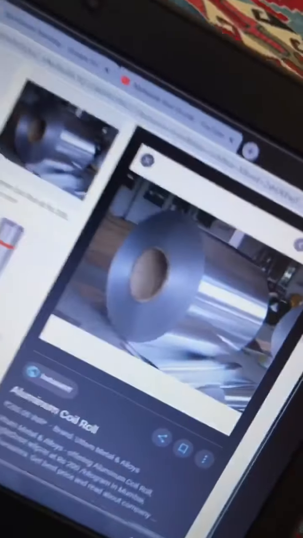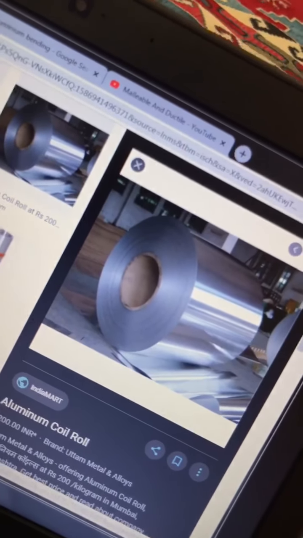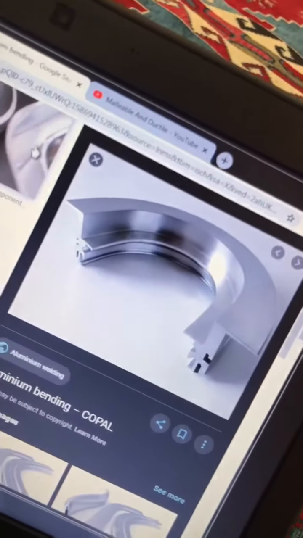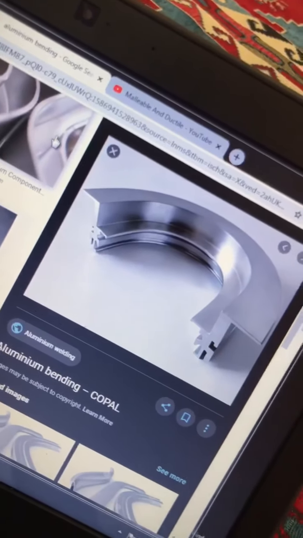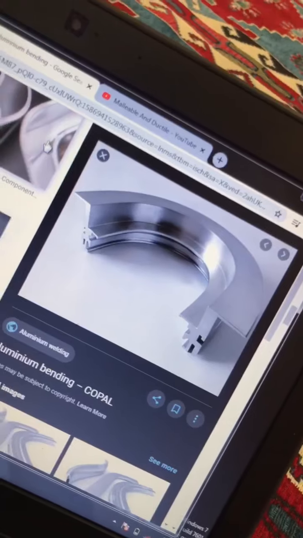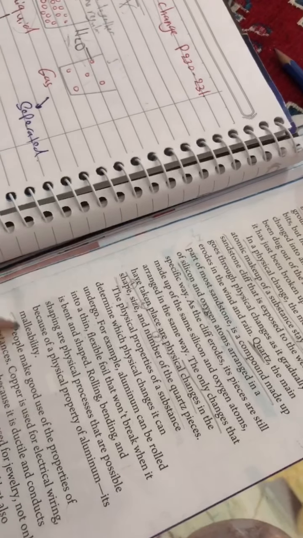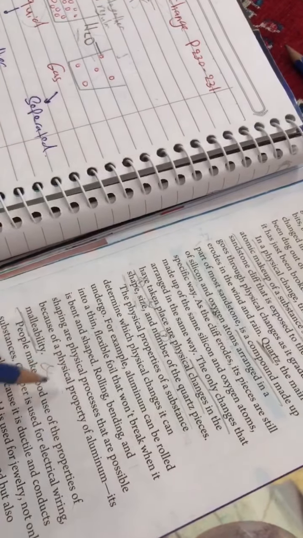We can roll the aluminum, and we can also bend it. When we are changing the shapes of metals, we can say that they have two properties. What are the two properties? As we always talk about, one of them is malleability and the other one is ductility, right?